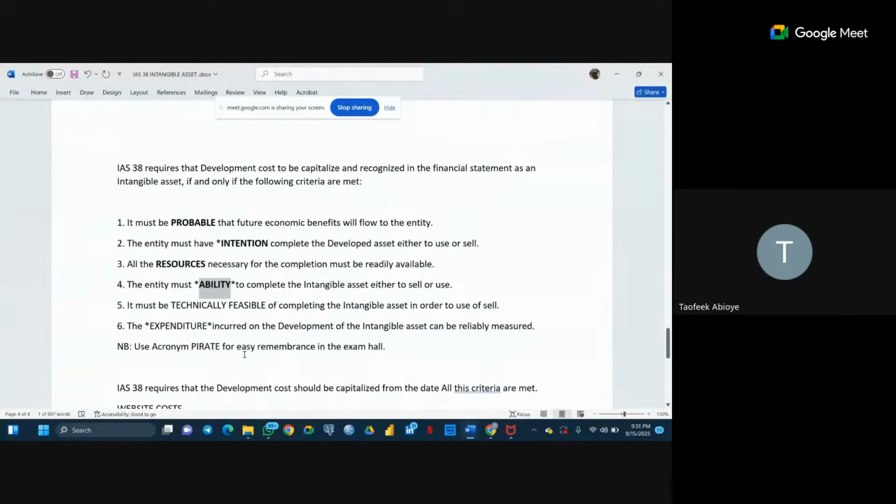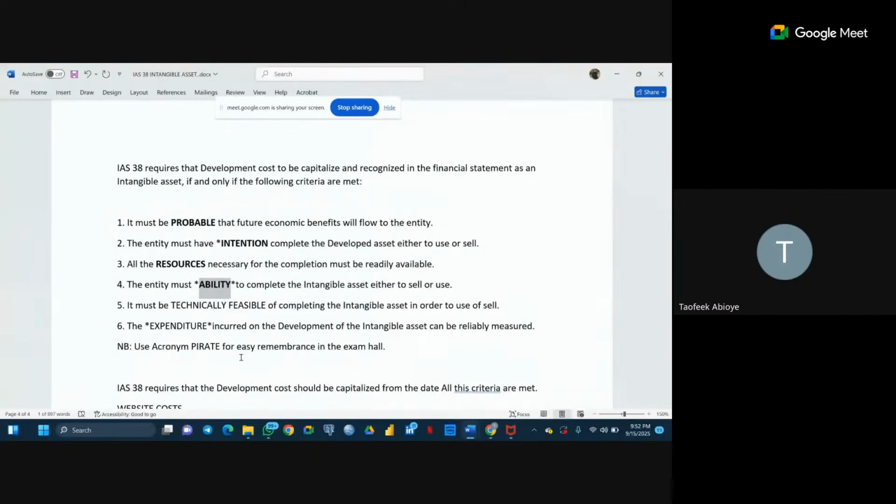Number 2 is the intention. The entity must have the intention to complete the development of that particular asset before you can now say that, okay, at this development phase, we are going to recognize our cost as an intangible asset. The entity must have the intention to develop the asset, either to use or to sell. You must have the intention of completing it. So when you complete it, you may decide that it's something we continue to put into use, or something we are going to sell off, depending on the decision of management.